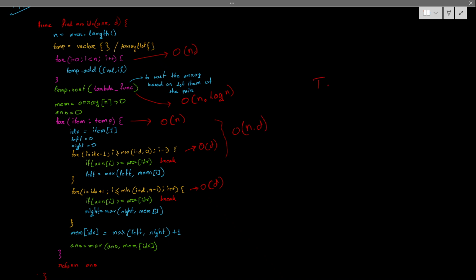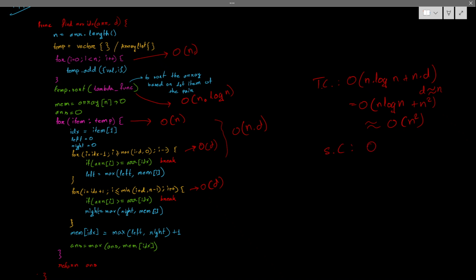The time complexity is nothing but big O of n log n plus n into d, and if d is nearly equal to n, it becomes big O of n log n plus n square, where n square is greater, so it could be equal to big O of n square as earlier.